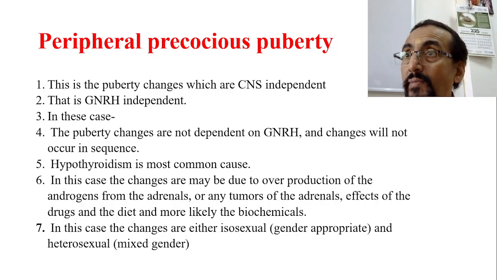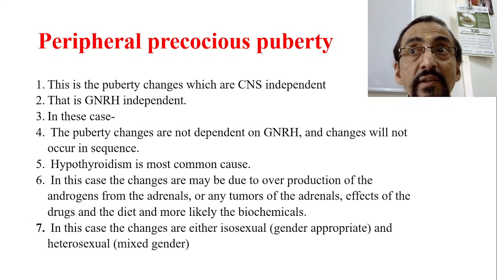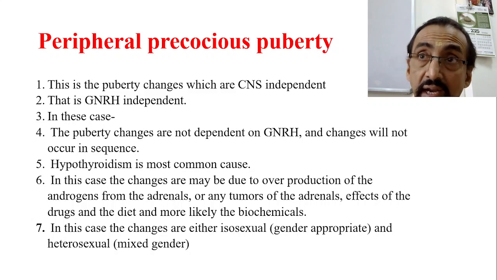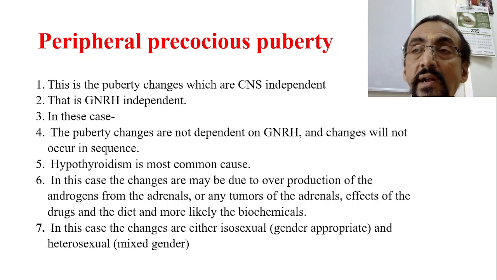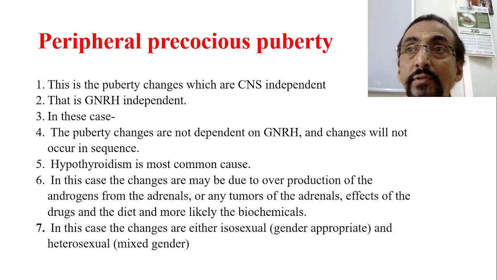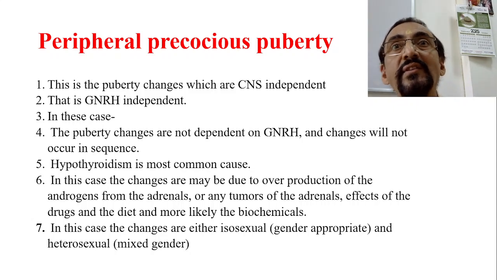So now, these are two peripheral precocious puberty changes taking place without following the order. Because facial hair in males comes at the end. But here, suppose the child has already developed breast development, and after 1 year, or 6 months, the child also started with facial hair. So now it is heterosexual